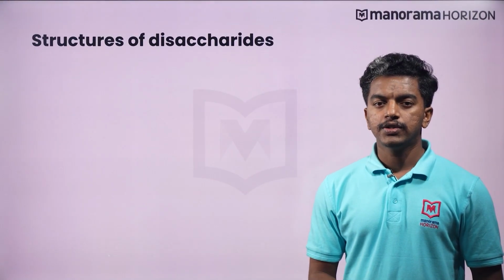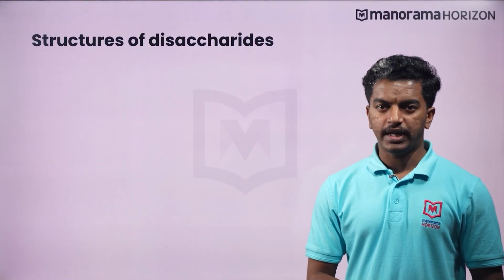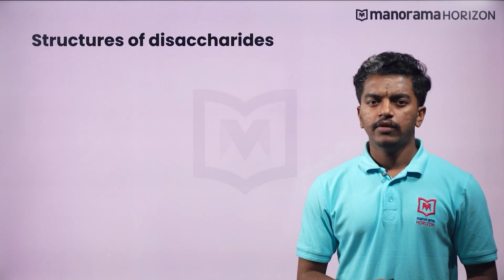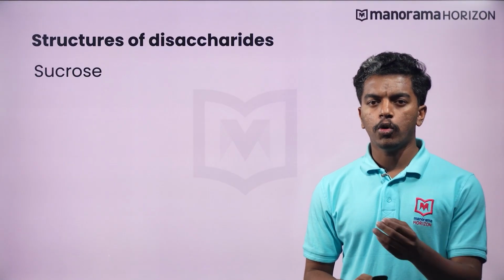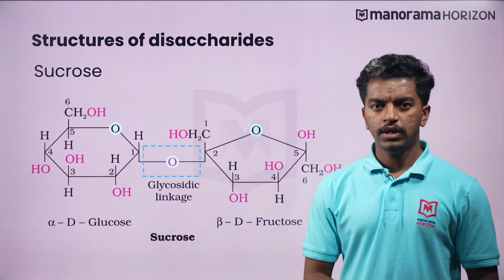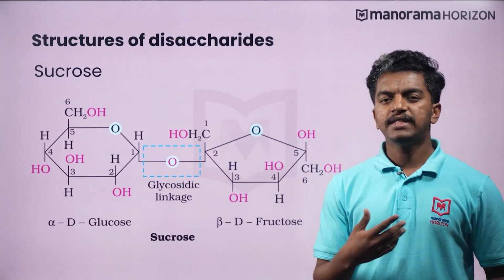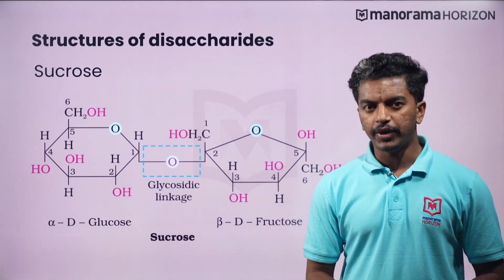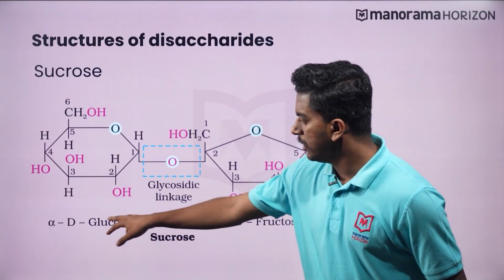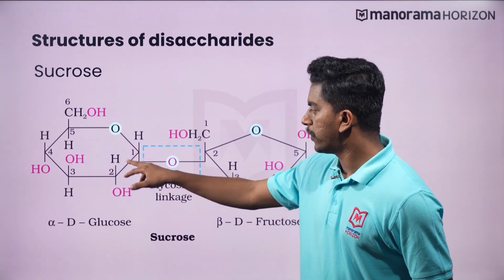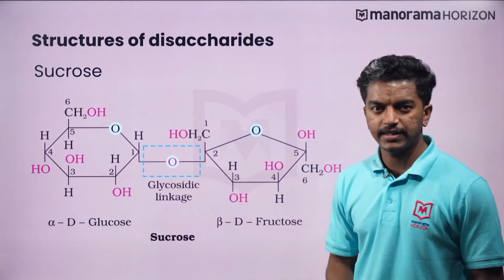Let us now move on to the structures of disaccharides, that is, carbohydrates containing 2 monosaccharides. We will start our discussion with sucrose. As mentioned before, the disaccharide sucrose is made of 2 monosaccharides, glucose and fructose. These monosaccharides are held together by a glycosidic linkage. Here you can see the glycosidic linkage formed between C1 of alpha D glucose and C2 of beta D fructose. As you can see here, alpha D glucose is connected from the C1 to the C2 of the beta D fructose through the glycosidic linkage.